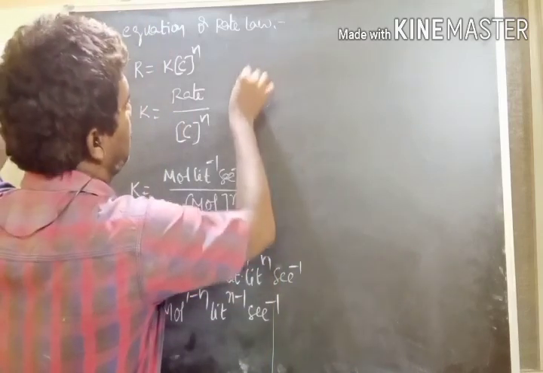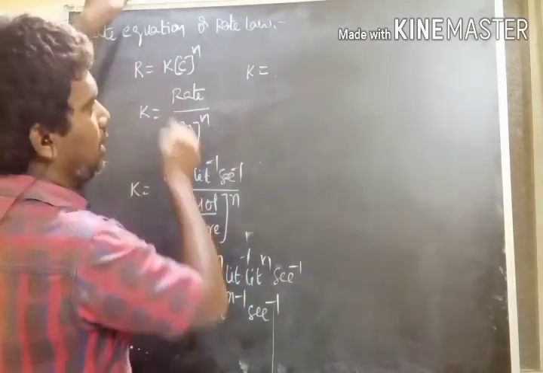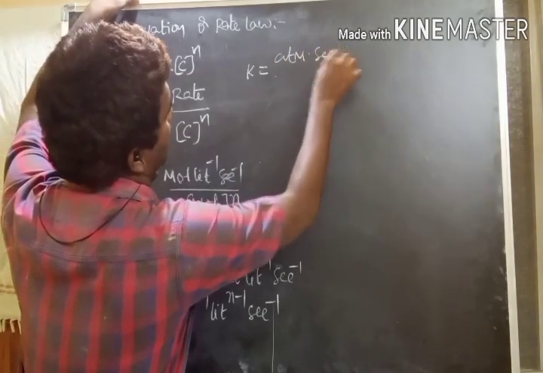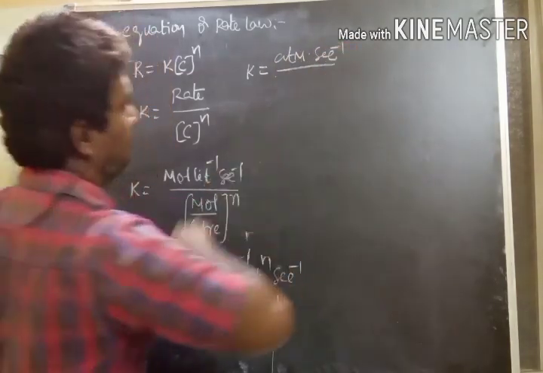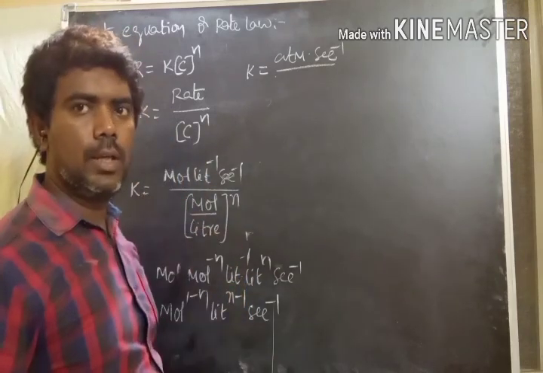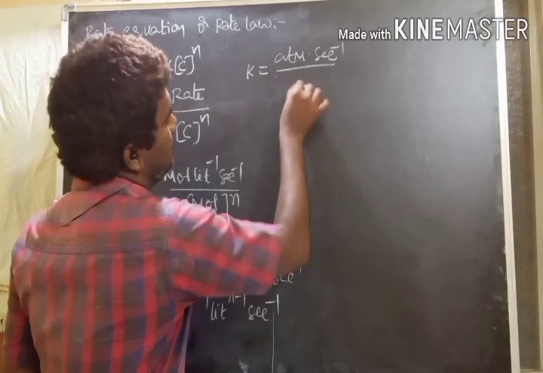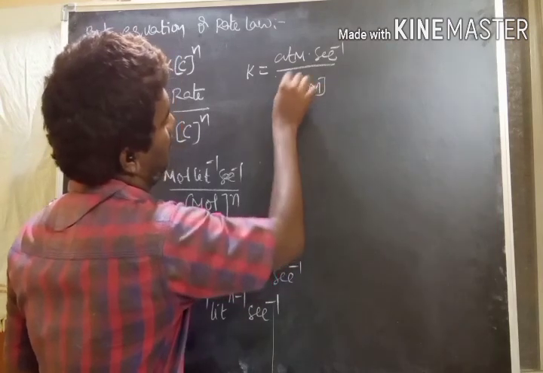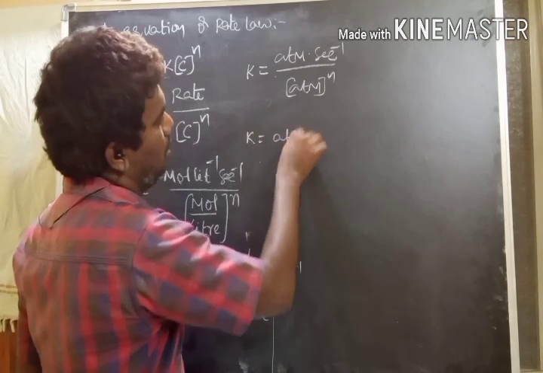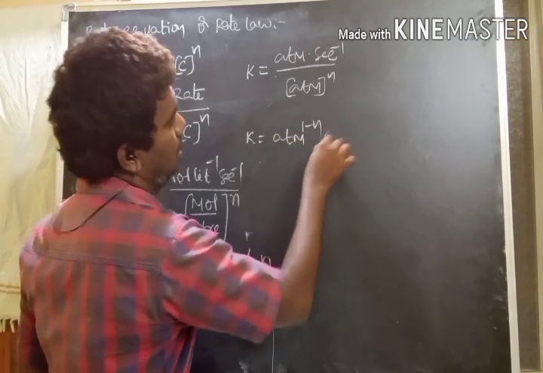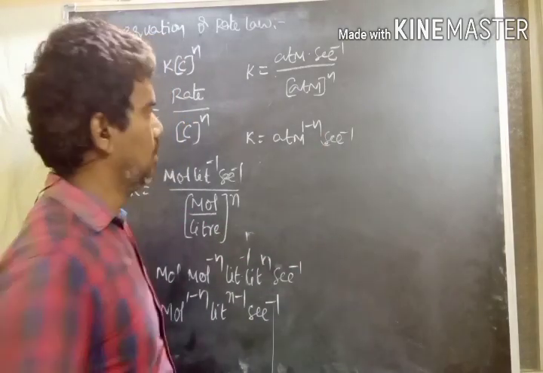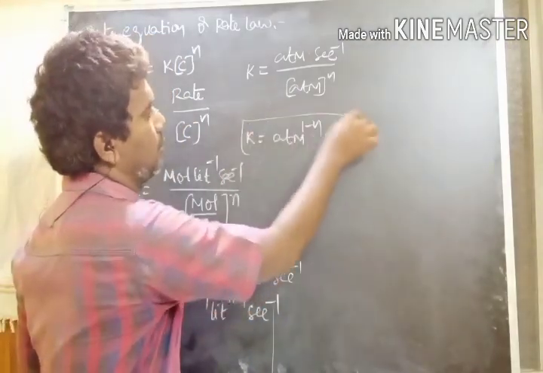Then K is equal to the rate units in pressure, atmosphere second inverse, divided by the partial pressures of the gases in atmosphere, power n. Then K is equal to atmosphere 1 minus n and second inverse. So these are the units of rate constant whenever given in pressures.